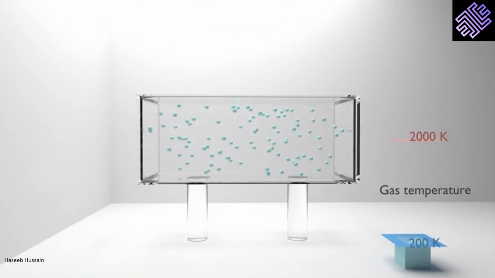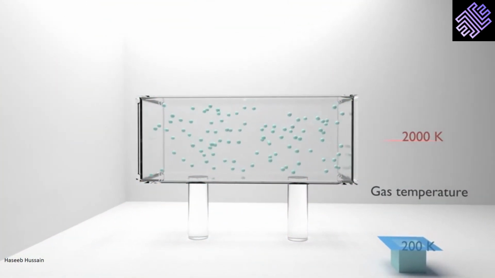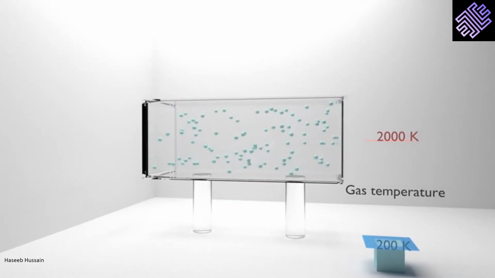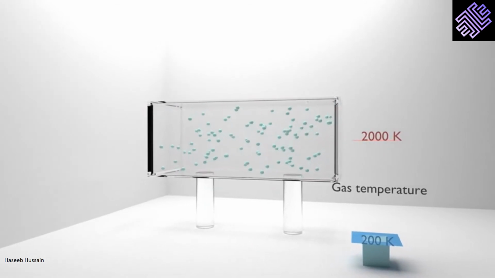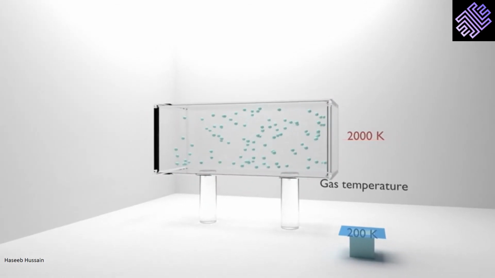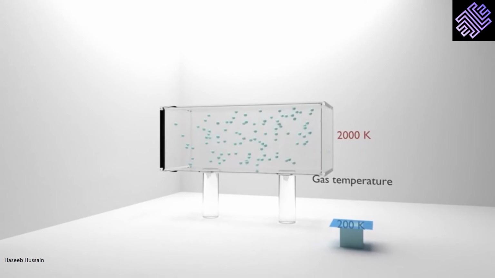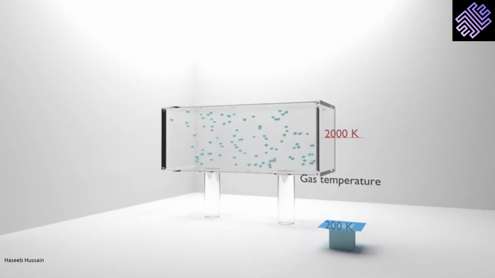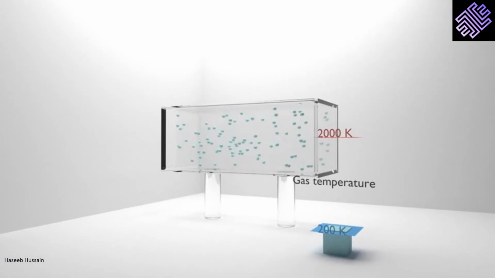The diagram shows gas molecules held at 200 Kelvin temperature. We can see that these molecules move at random and have no intermolecular forces to hold them in place. As a result, they move freely and collide with the walls of the container. These are characteristic properties of a gaseous state.